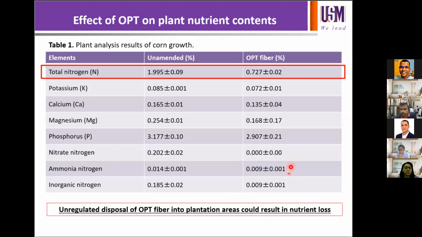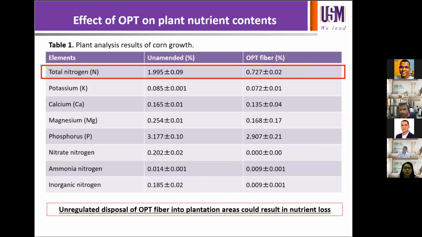Table 1 shows the plant analysis results of corn growth between unamended soil and soil treated with OPT fiber. The major difference between these 2 types of treatments was observed for the total nitrogen content mainly, where the unamended soil had 1.995% of total nitrogen, whereas the soil treated with OPT fiber had only 0.727% of total nitrogen.